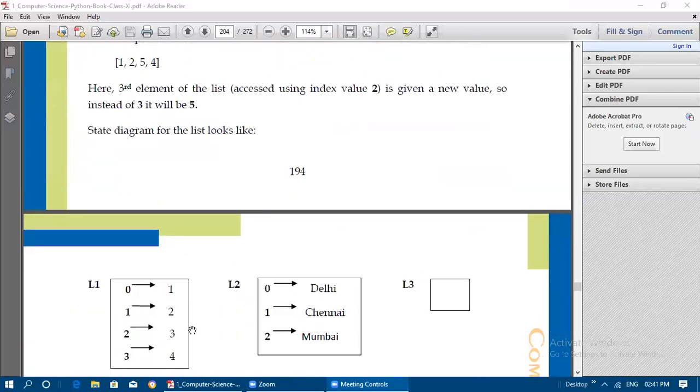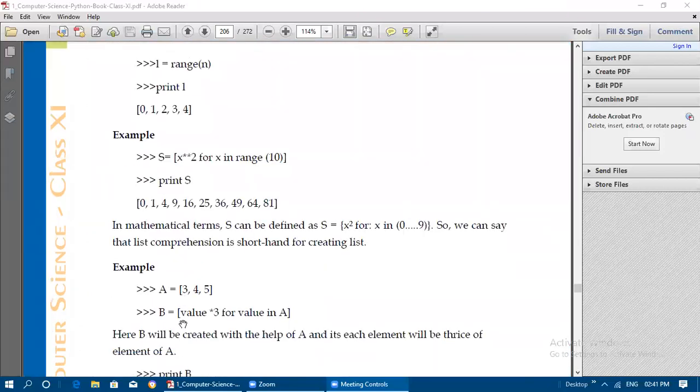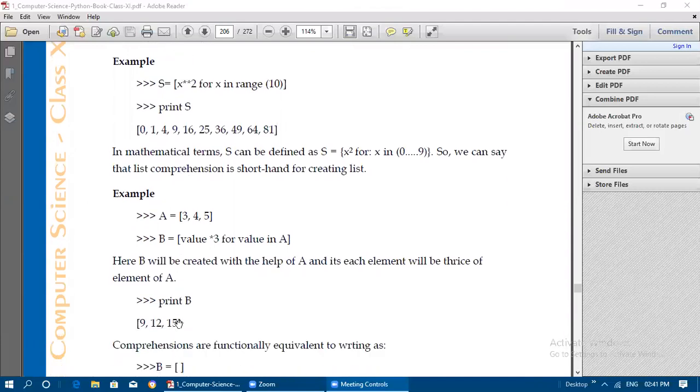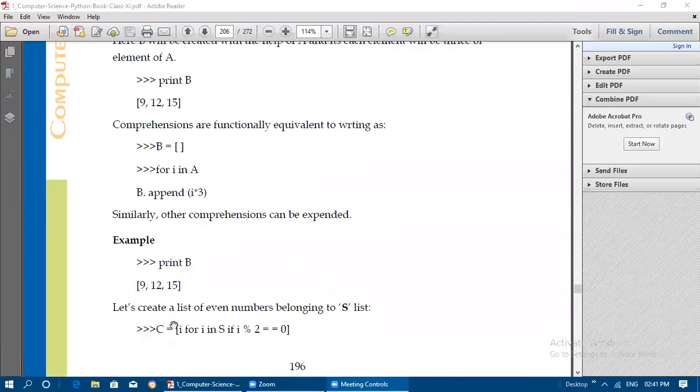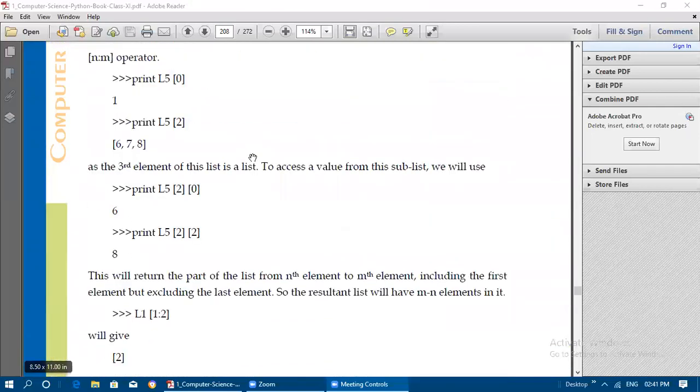How can we access 6, 7, 8 fully? That full sublist is accessed with the help of the index value, that is one single square bracket. But inside that sublist, if I want to access 6, 7, 8 separately, I need to go for two square brackets. We will see that example now. L5 of 2 will show 6, 7, 8.